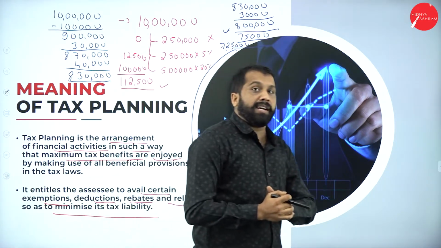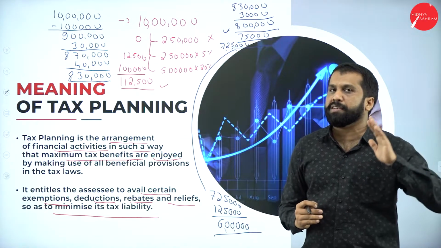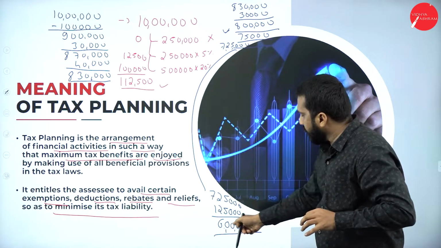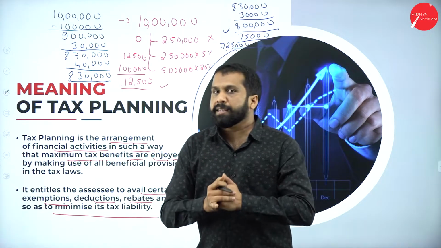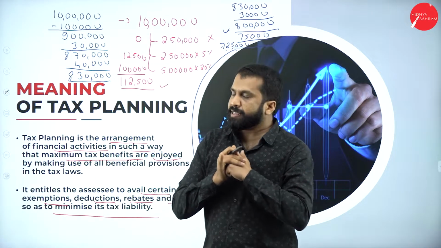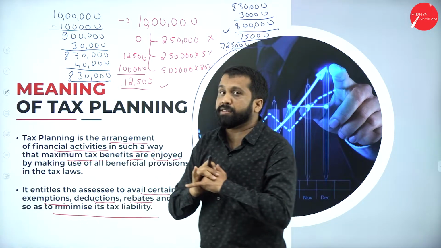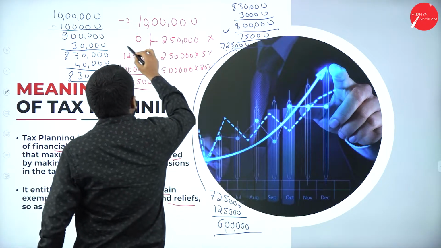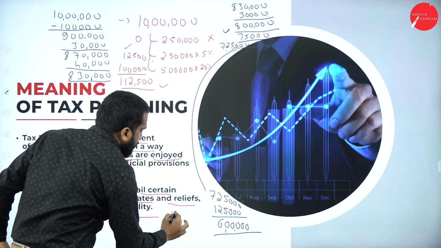Now, earlier it was 10 lakh. He has all the knowledge. Because of his knowledge, 10 lakh in the legal way we have reduced to 6 lakh. Now, he told me to calculate the tax. Now, on 6 lakh, if I calculate, up to 2,50,000 nil. 2,50,000 to 5 lakh, 12,500.